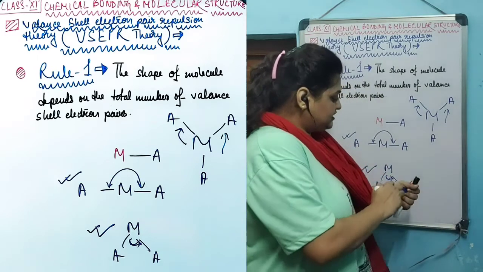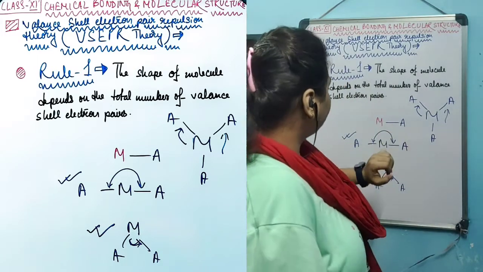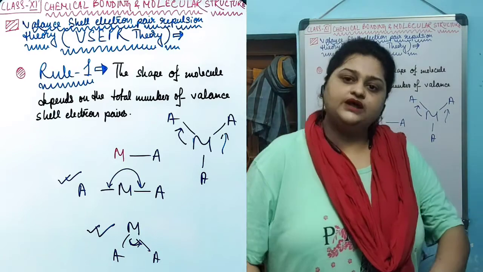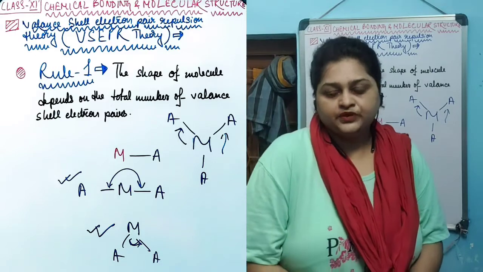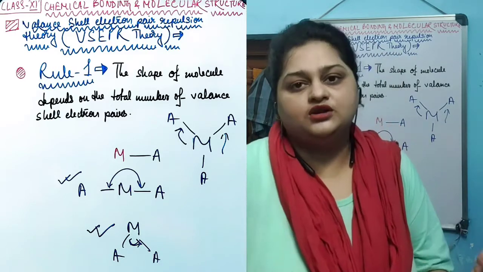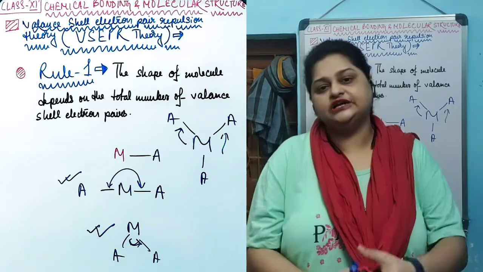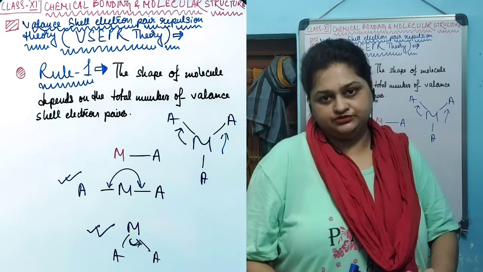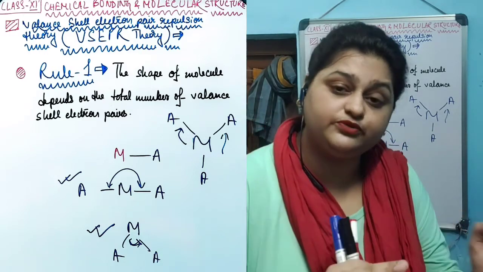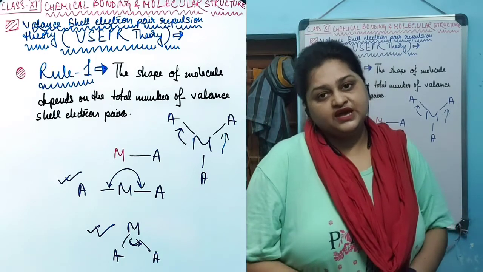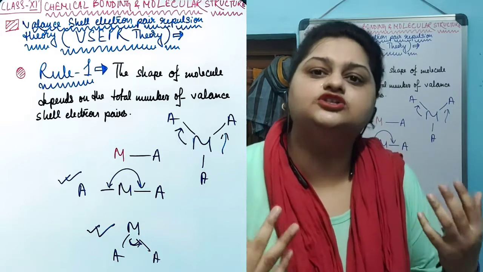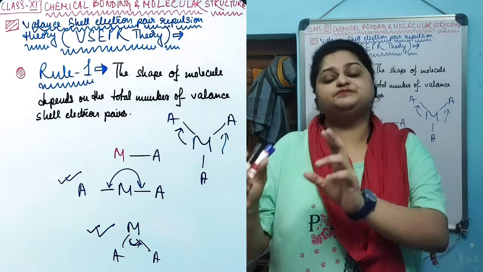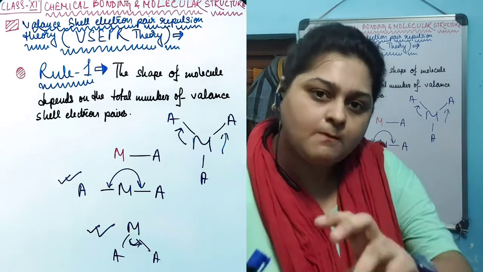That's why a new theory has been constructed on the basis of this concept: when molecules are formed by forming more than one bond, the electron density in those bonds repel each other, and to minimize that repulsion, the bonds try to orient in a certain manner with respect to one another, which develops a fixed structure for the molecule.